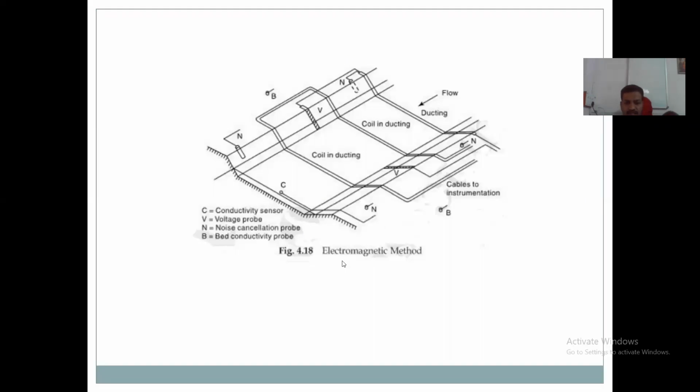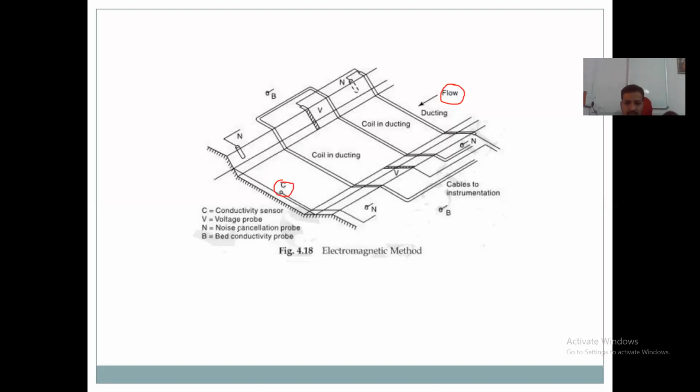The image of this electromagnetic method is given here. See this diagram. The flow of the water is shown here. C is the conductivity sensor.